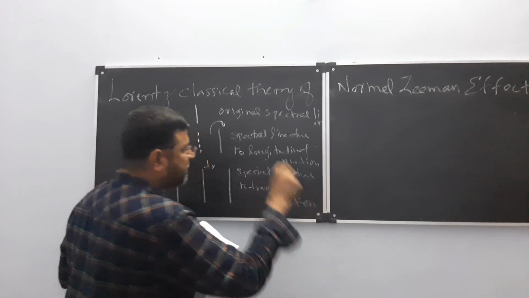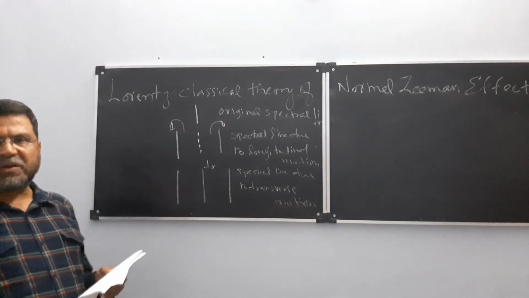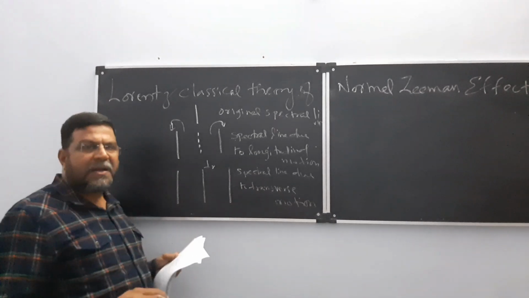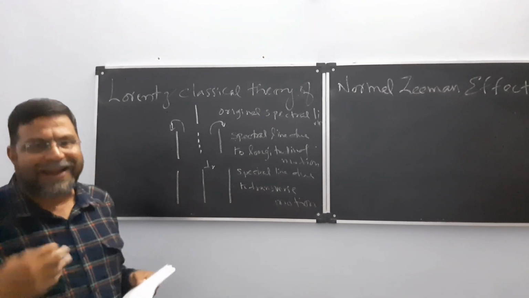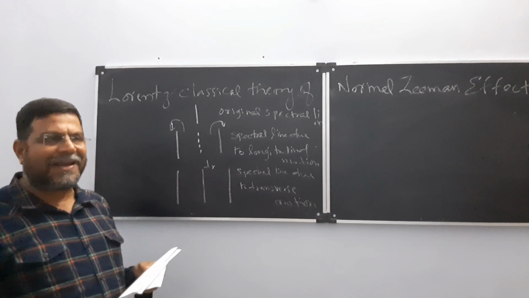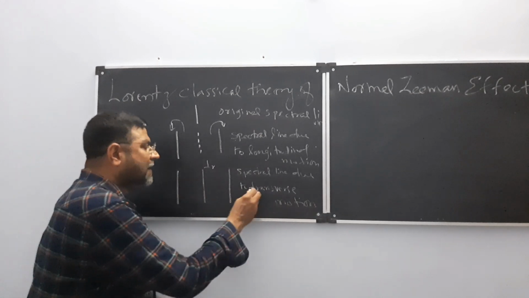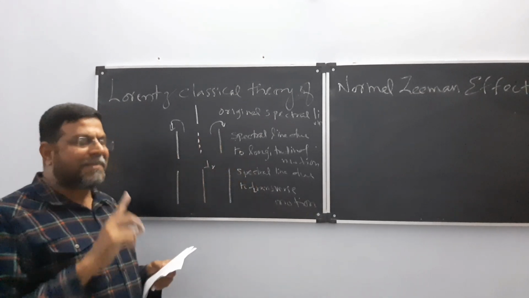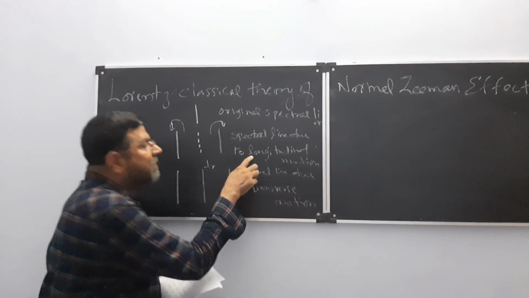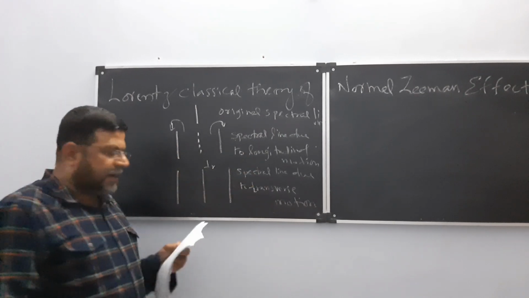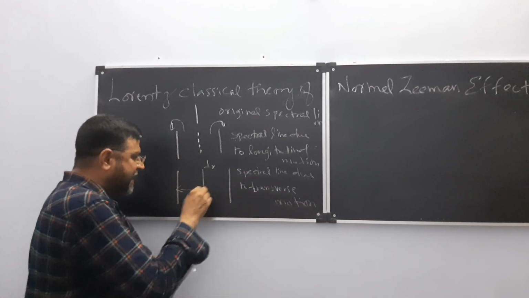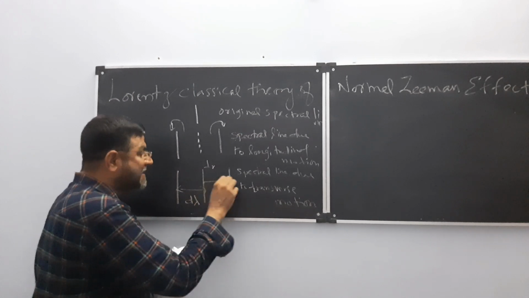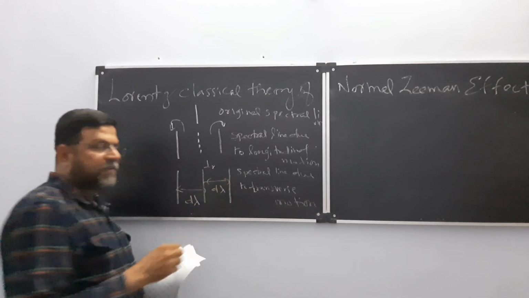So remember two simple words. If it is longitudinal, the vibrations are parallel. If the vibrations are at right angles or at 90 degrees or normal, then they are called transverse. So T means transverse, L means parallel. Now here the difference between any two spectral lines is d lambda.